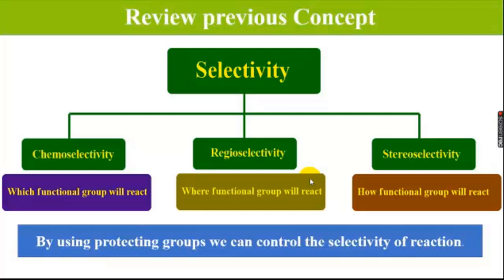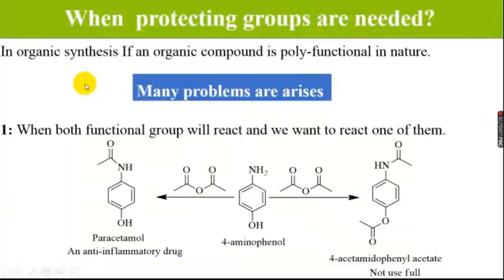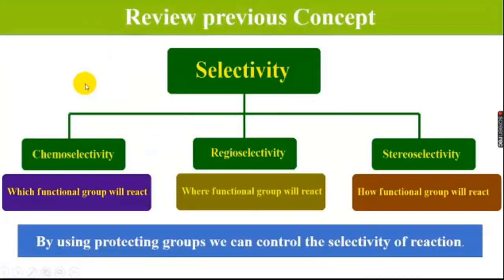I will explain what selectivity is. Selectivity is mainly divided into three parts. One is called chemoselectivity. Chemoselectivity means which functional group our reagent will react with. Regioselectivity means where the functional group will react. And then stereoselectivity means how the functional group will react.